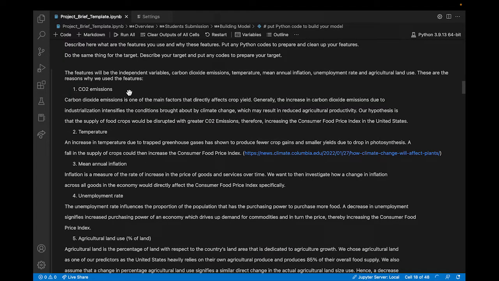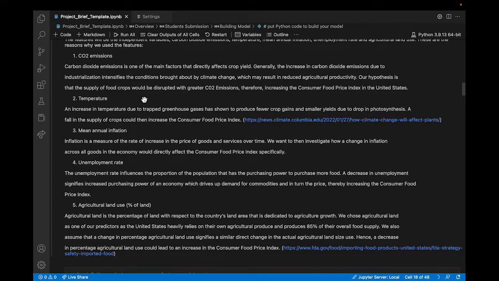The features used will be the independent variables: carbon dioxide emissions, temperature, mean annual inflation, unemployment rate, and agricultural land use. These are the reasons why we use these features. Carbon dioxide emissions are one of the main factors that directly affect crop yield. Generally, the increase in carbon dioxide emissions due to industrialization intensifies the conditions brought about by climate change, which may result in reduced agricultural productivity. Our hypothesis is that the supply of food crops will be disrupted with greater CO2 emissions, therefore increasing the consumer food price index in the United States.